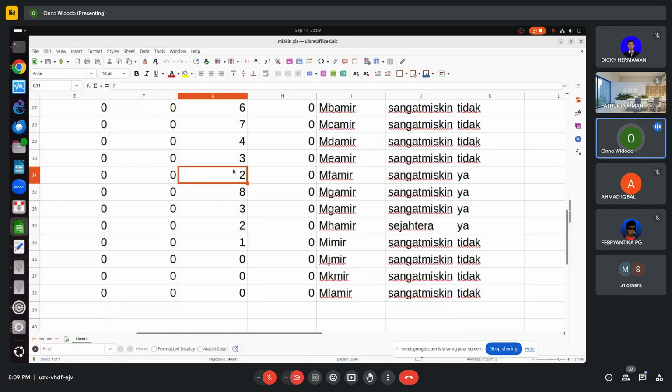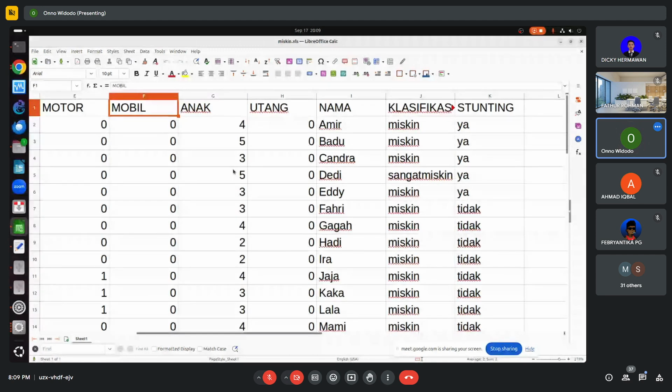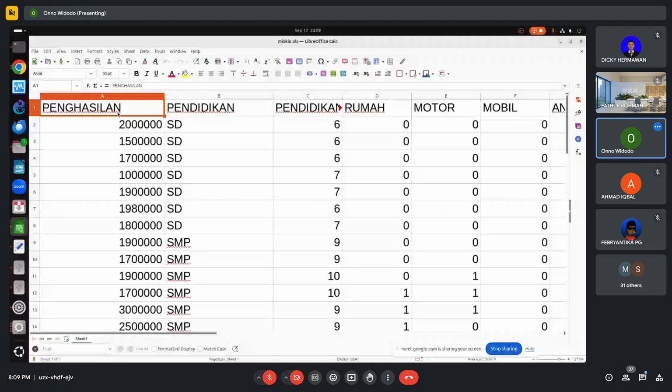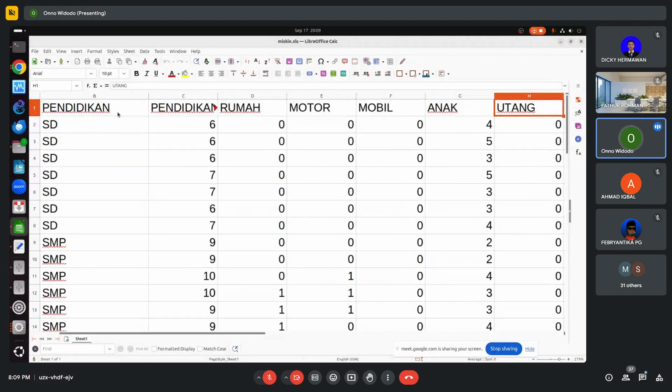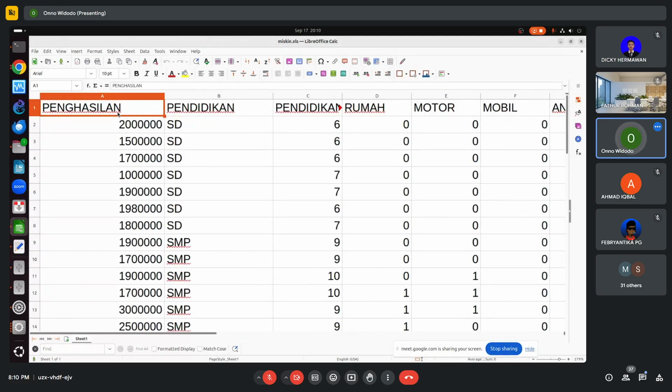In my miskin data, I have income, education, house, car. Having this data, then we can analyze. If the data is only that in this particular city we have 1,000 miskin, in this particular city we have 2,000 miskin, with no other data than miskin, then we have a problem because we cannot analyze this data.